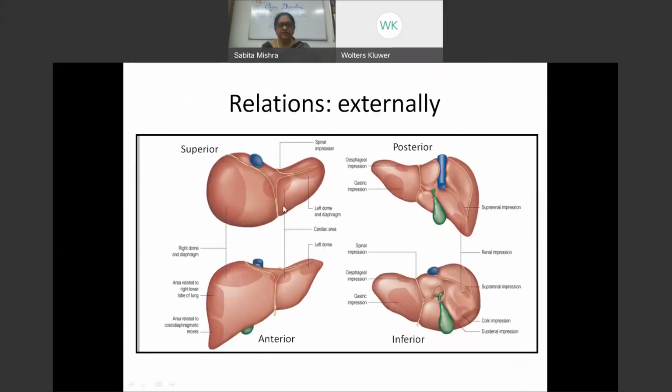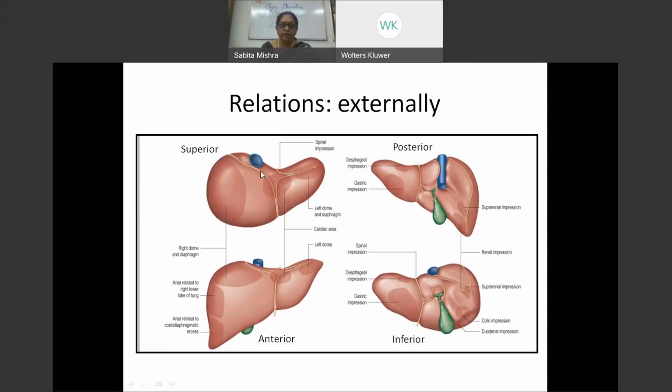So now we'll just do the relations of the liver. As we do, look at the superior surface. The center portion of the superior surface is deeply concave, which comes in relation to the central tendon of the diaphragm, and superior to that lies the pericardium of the heart. So this is the cardiac impression, separating it from the central tendon of the diaphragm. On the right side, it's the diaphragm, on the left side also. So the superior surface is related to the diaphragm.